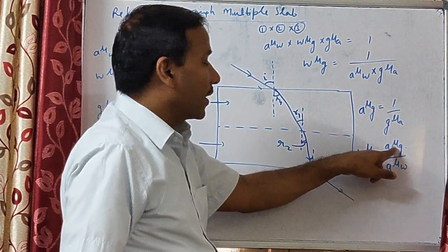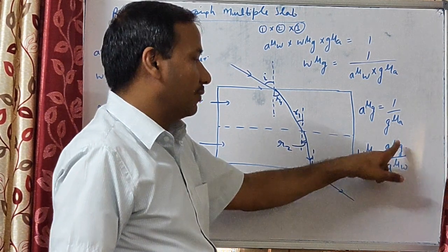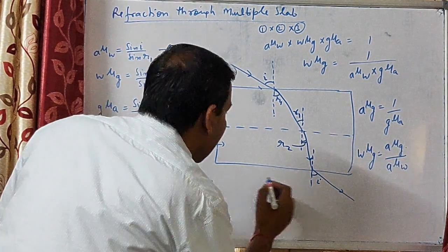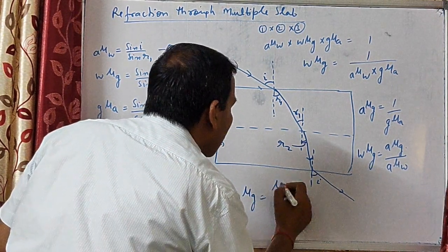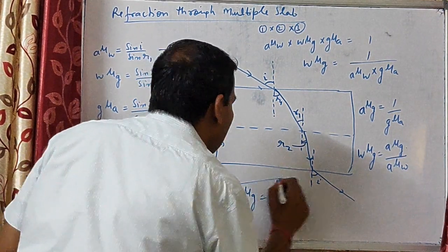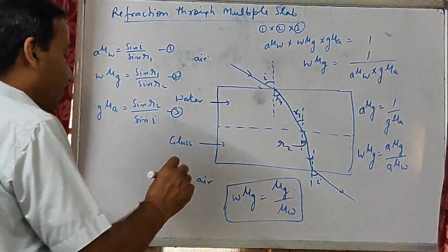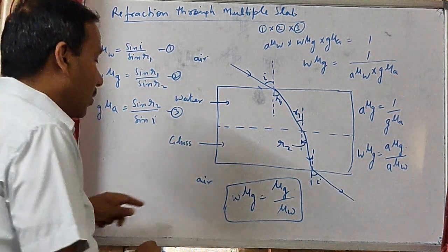It means aμg is the absolute refractive index of glass and aμw is the absolute refractive index of water. So we can write wμg is equal to μg over μw. That is one more formula for the refractive index of glass with respect to water.